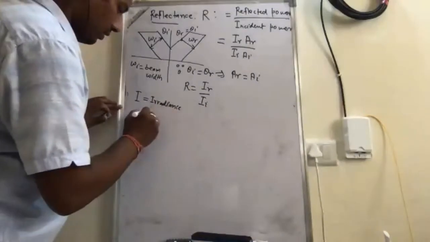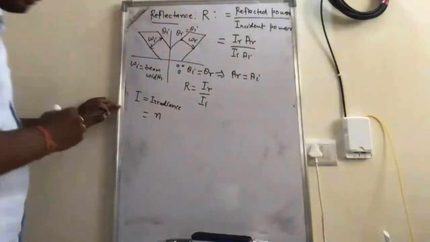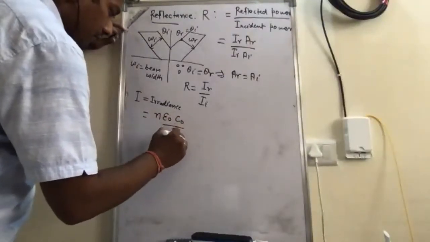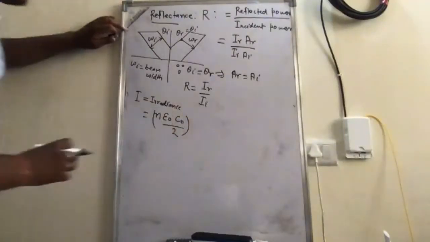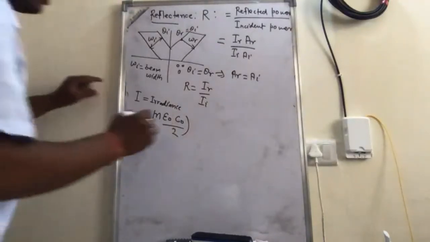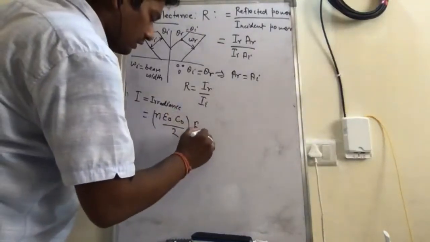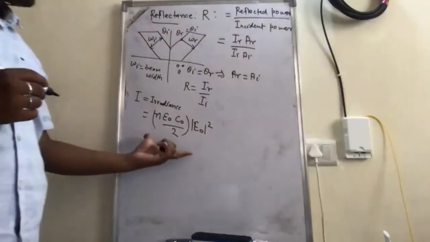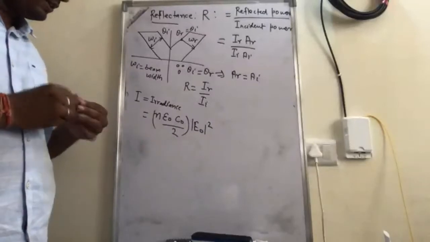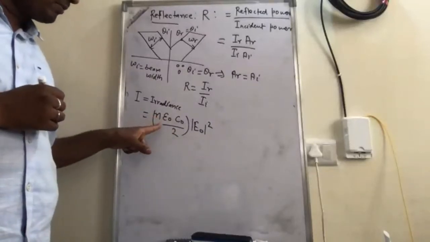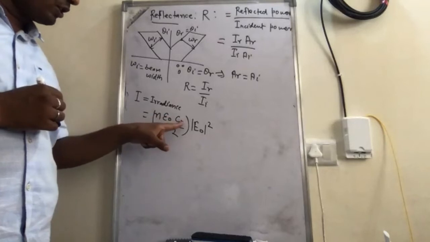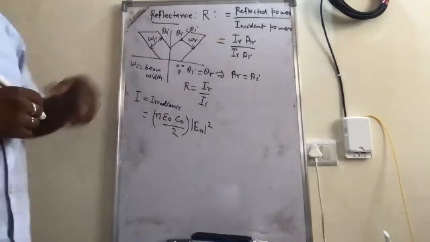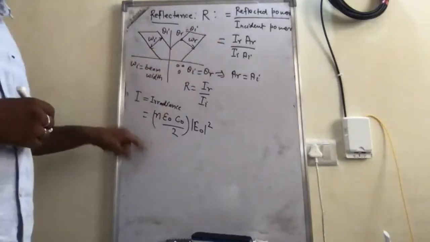So basically it is equal to refractive index n, epsilon naught, c naught divided by 2, times the mod of the incident field, E naught square. So this is the intensity or the irradiance, and this is a constant quantity that depends upon the medium, and epsilon naught c naught is the velocity divided by 2. So similarly we can write for IR and for II.